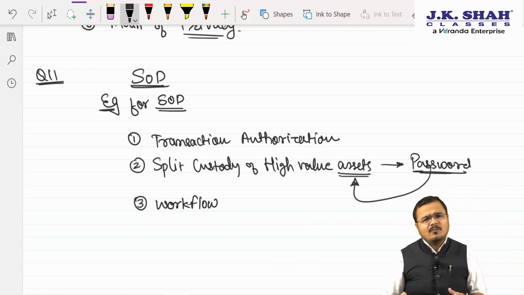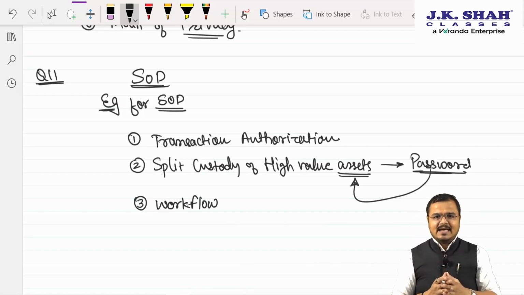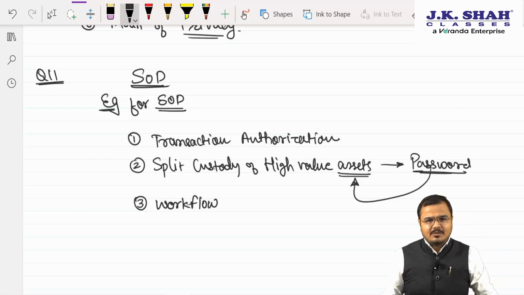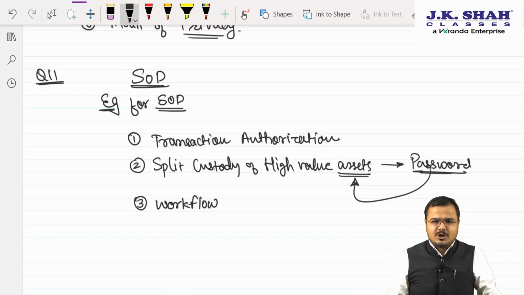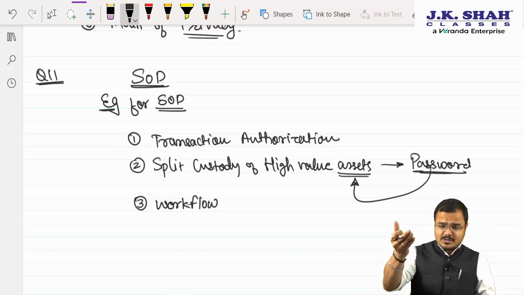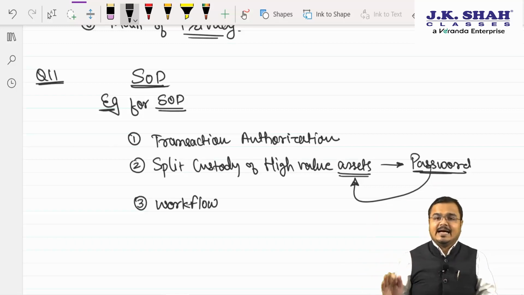Sir, what is a workflow? In many cases, this happens. Suppose your insurance policy got matured. You go to the counter and say, sir, my policy got matured, give me the money in my account. They say, sir, wait, you need to submit all the documents. We will send it to our senior department. Once they approve it, it will come to me and I will let you know.